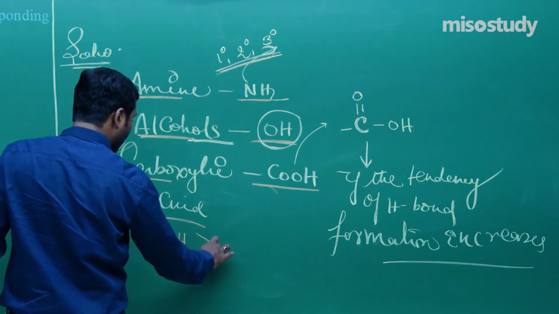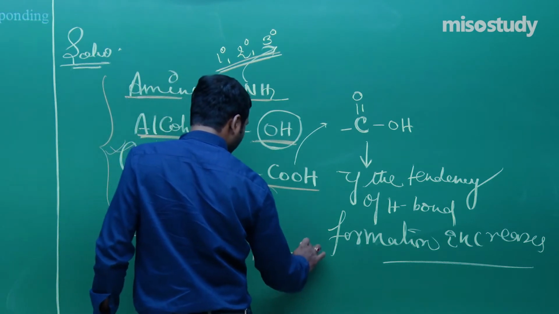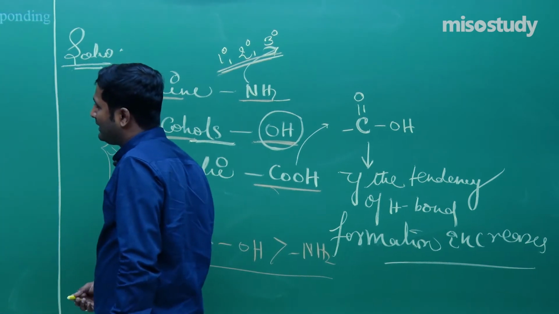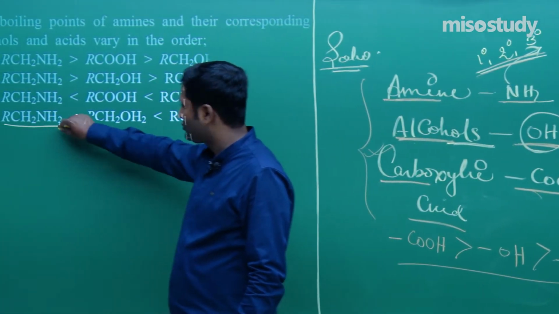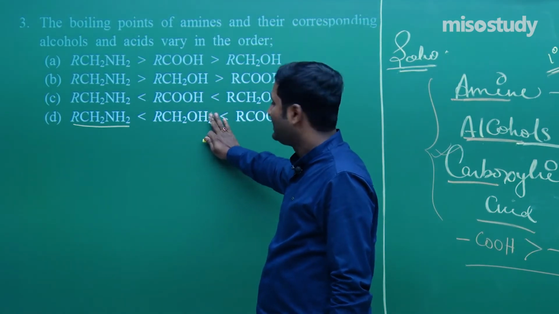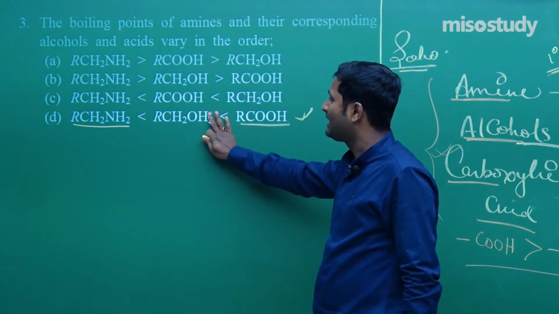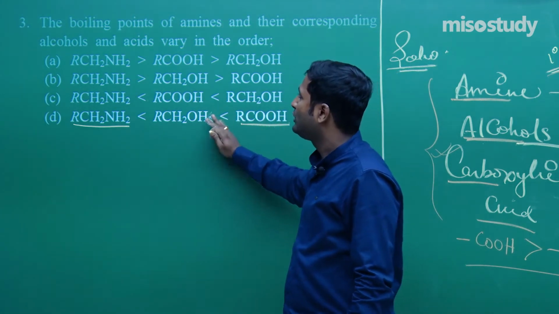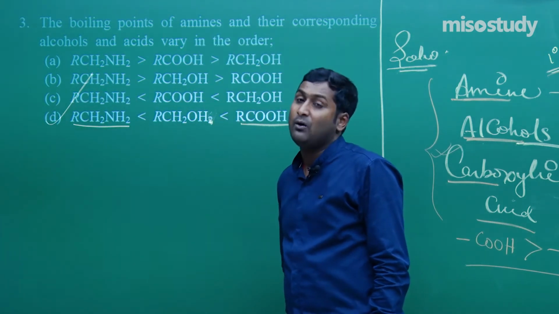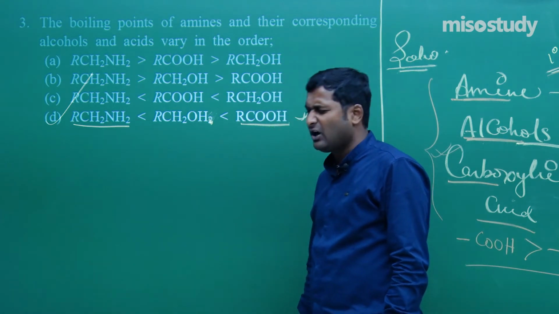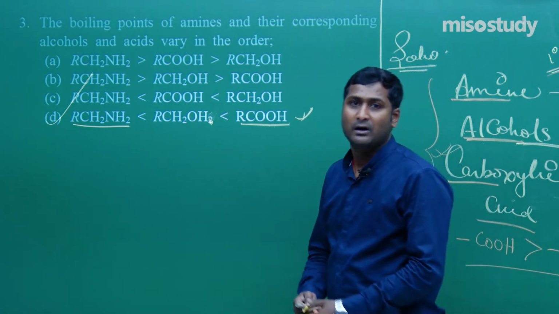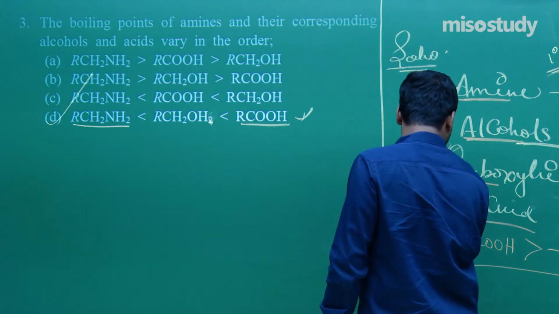Now in this case, the COOH group will have more boiling point than the OH group, then the NH2 group. This is the correct order. So now check which one: that is option D, RCH2NH2, then ROH, RCH2OH, then RCOOH. So we can say D is the correct option. Clear? What decides it is the ease of formation of hydrogen bond: if the ease of formation of hydrogen bond is more, then boiling point is more. Clear? Now I am going to rub this part and we will discuss the next one.